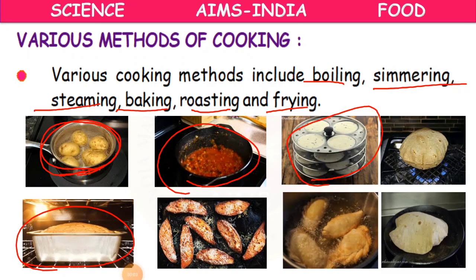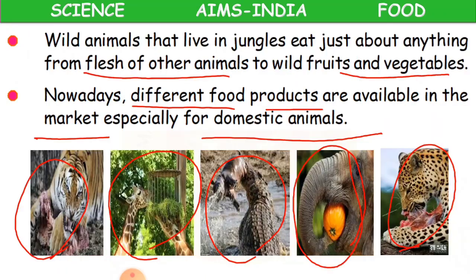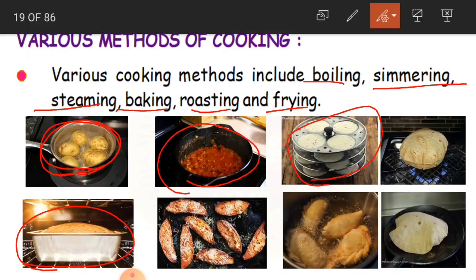Now, what is roasting, children? Roasting is like, see here in the picture, a roti which is roasted on an open fire. It is getting the direct flame. This process is called roasting, on coal, on a gas stove, or in the oven. If you cook any food item directly on the open fire, then we call it roasting.